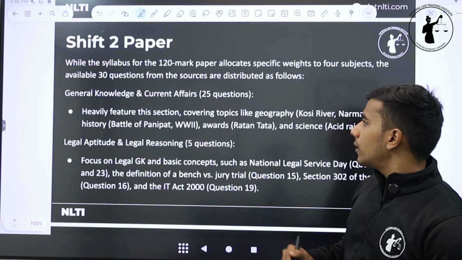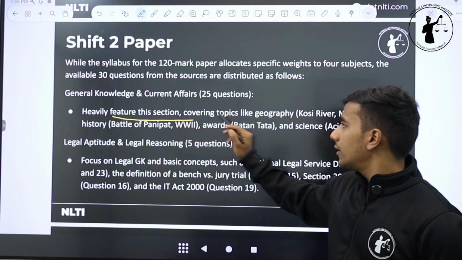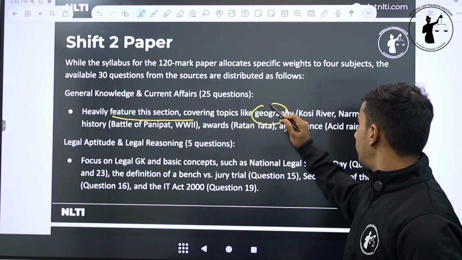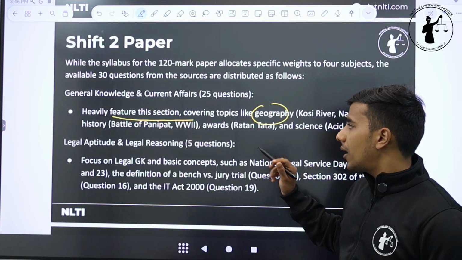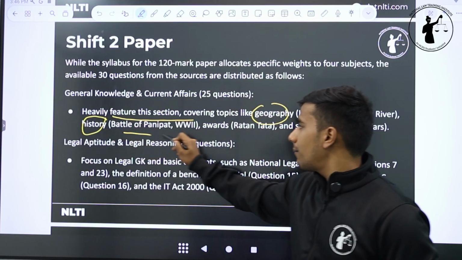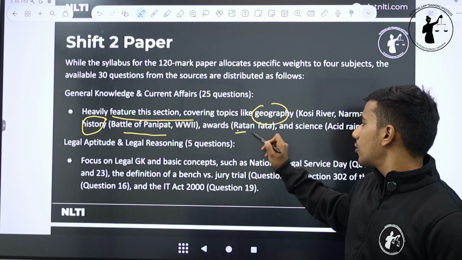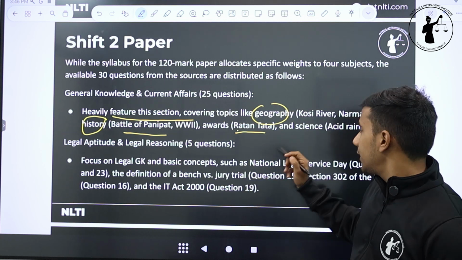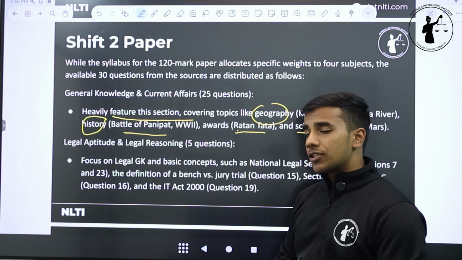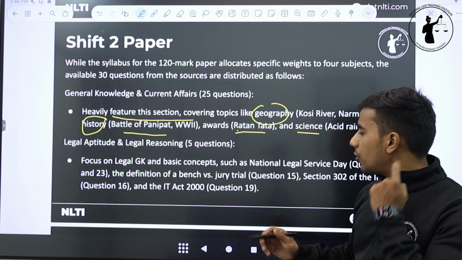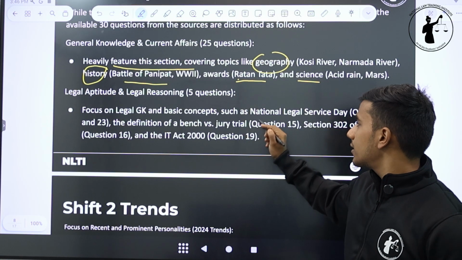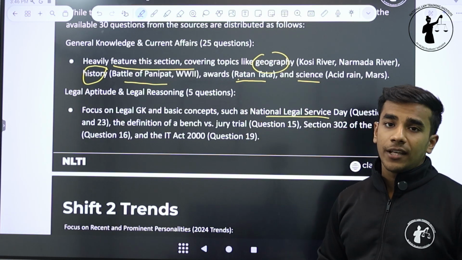Now in the Shift 2 paper, we again saw a heavy feature in the GK section on geography, especially of Maharashtra, and then on history. For example, the Battle of Panipat was asked, World War II was asked, and under awards, a question on Ratan Tata because he died last year, and science like acid rain and Mars, which are very much in use. In the legal reasoning and aptitude section, there were some questions on GK such as the National Legal Services Day.